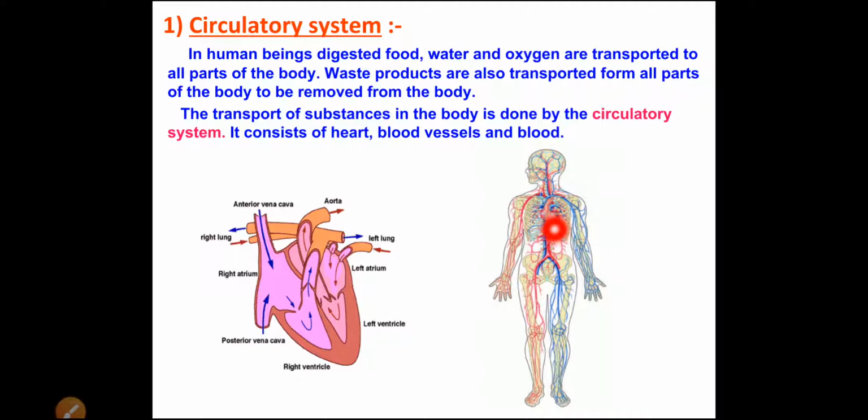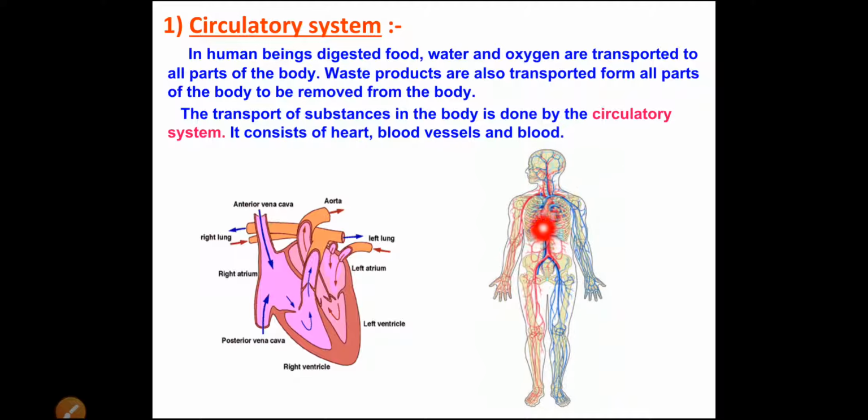Now when it gets transported, some reaction takes place inside the cell, so there is production of waste material also inside the cell. That waste material means the product which our body doesn't want. So the waste products also get transported from all the parts of the body to be removed from the body. All the cells in the body are producing waste material, and that waste material also gets transported and is thrown out of the body.